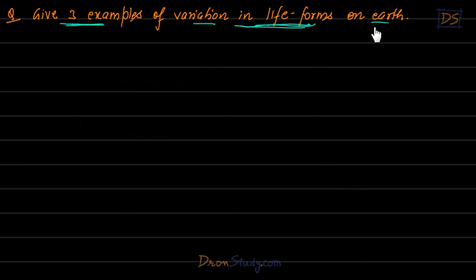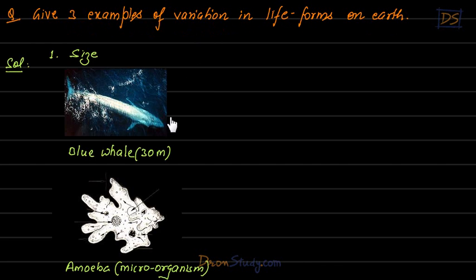So students, so many different types of organisms live on Earth, and they are of different types. So we have to give 3 examples showing those variations. So students, the first example can be of size. There are different living organisms on Earth, and they are of different sizes.